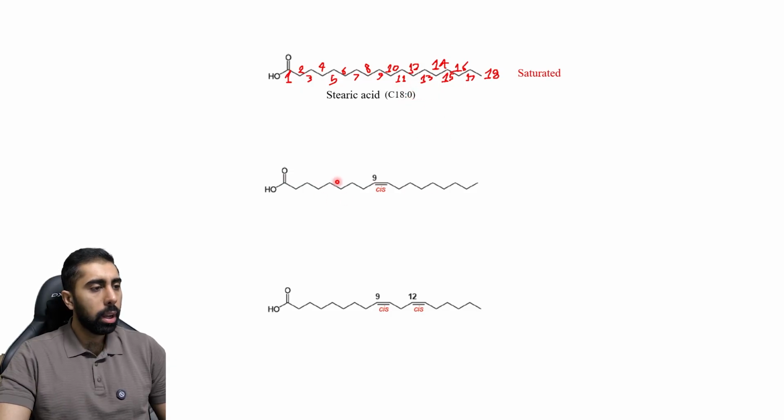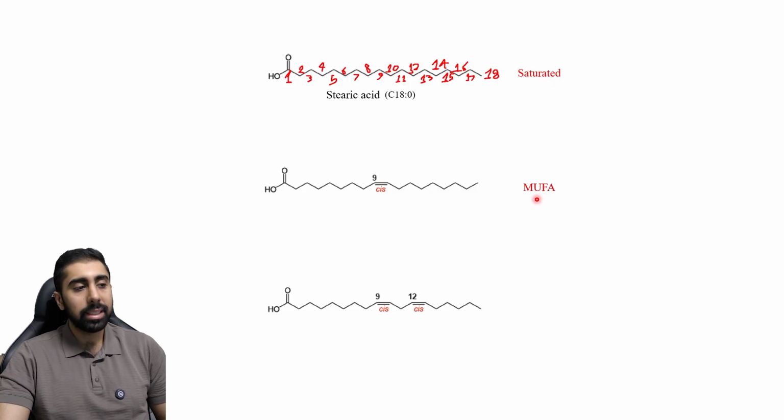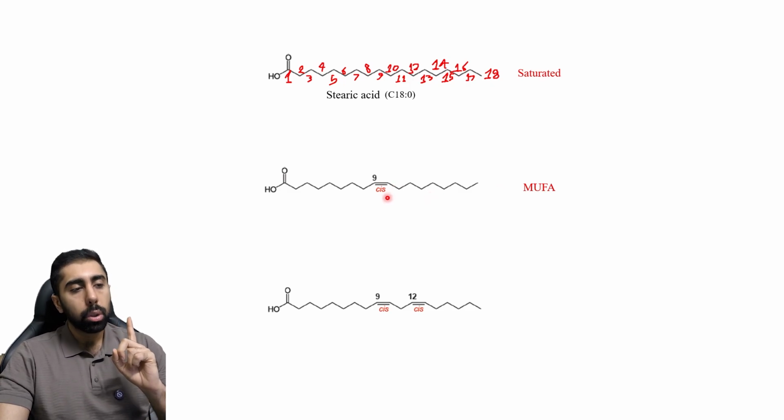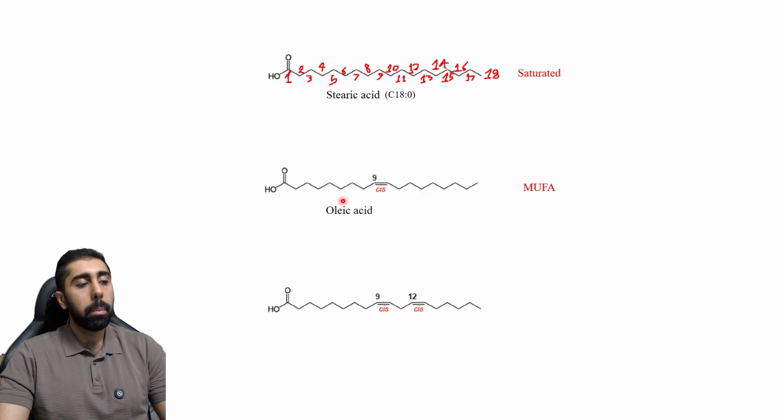Now let's move to this one. This guy here is a monounsaturated fatty acid. This is an unsaturated fatty acid because it has a double bond. And it is monounsaturated because it has only one double bond group. So we call this molecule monounsaturated fatty acid. It has 18 carbons like stearic acid, but we call this one oleic acid.